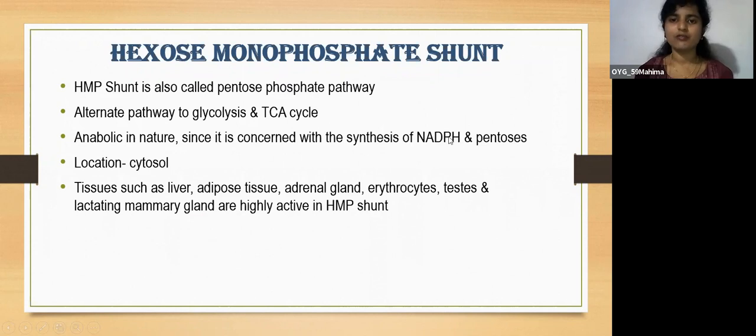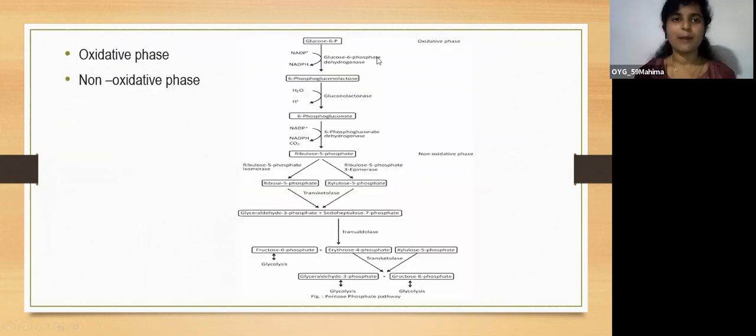These have certain functions, we'll be dealing with them later. The location is cytosol. And tissues such as liver, adipose tissue, adrenal gland, erythrocyte, testes, and lactating mammary gland are highly active in the HMP shunt. Now we'll see the pathway of HMP shunt.